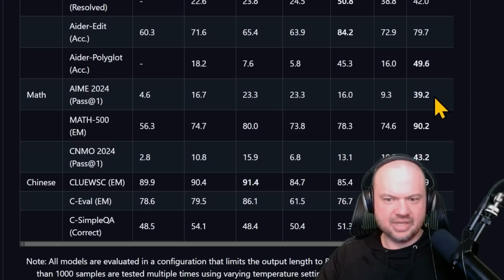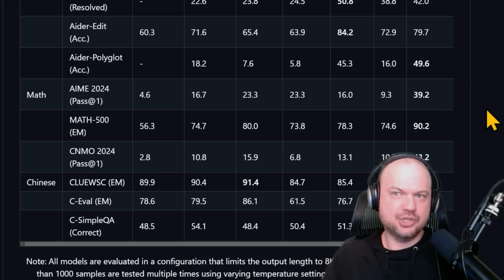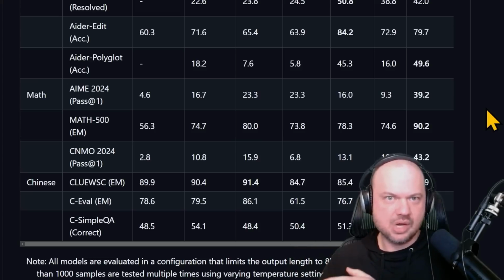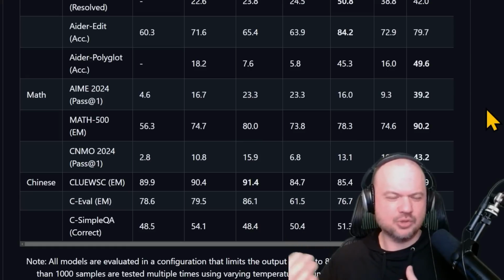It does really well at math, like almost 40% on the AIME, versus 9 for GPT-4o and 16 for Claude 3.5 Sonnet. Now, keep in mind, these models that were not the reasoning models tended to not do as good on those math tests. When we introduced the reasoning model like the O1, that's when it got really good. And of course, we saw some previews of the O3, which is just incredible at answering those questions. I think it almost maxed out the AIME 2024.